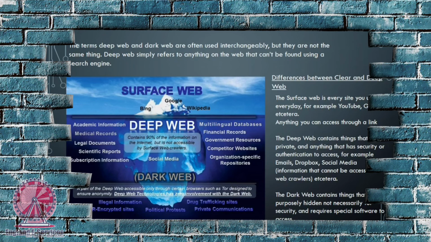So that's basically it. We often interchange these terms, but in essence they are all similar because they cannot be indexed through a search engine.